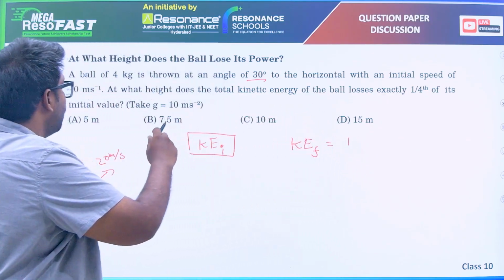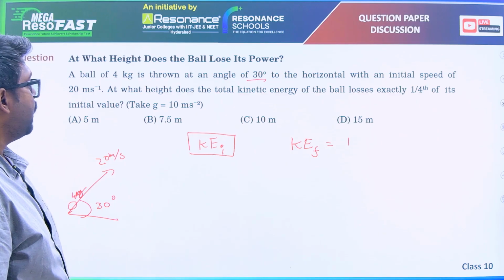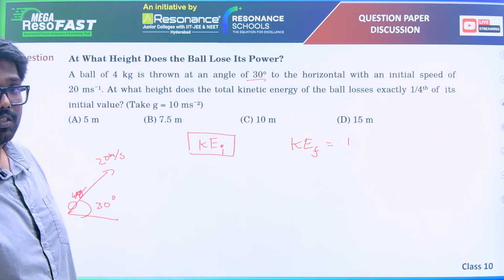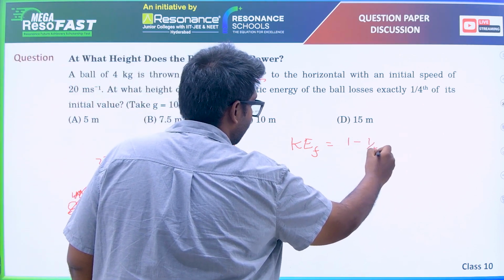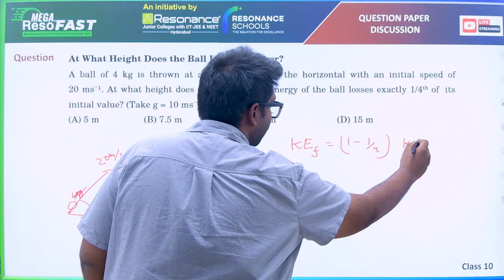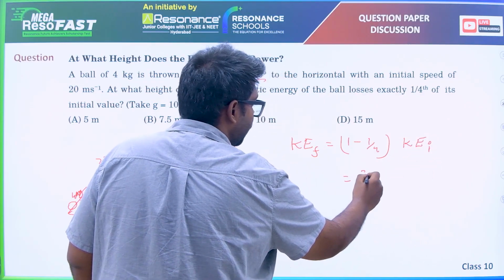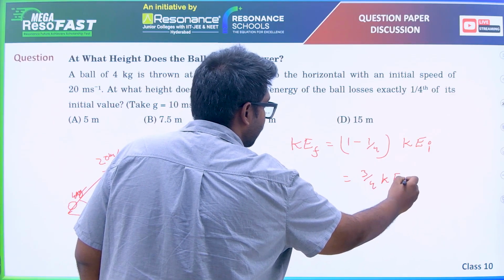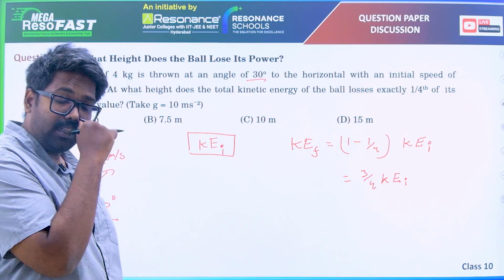They said the kinetic energy loses exactly 1/4 of its initial value. So 1 minus 1/4 of the initial kinetic energy, that is exactly 3/4 of the kinetic energy remaining at that moment. What is the height they're asking?